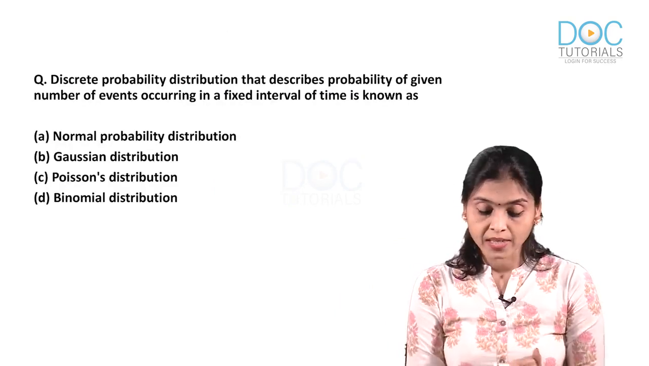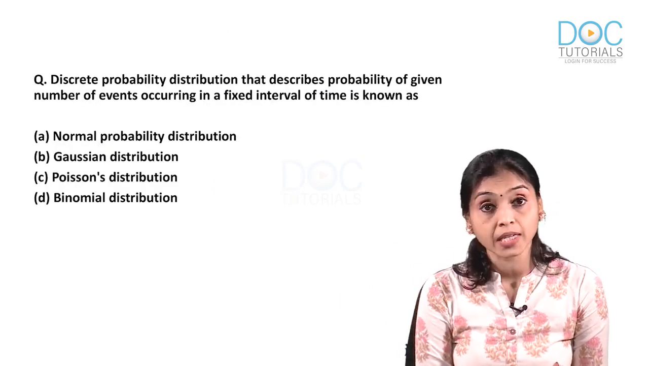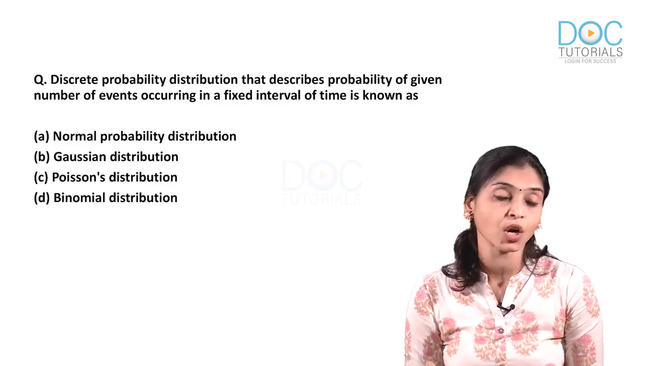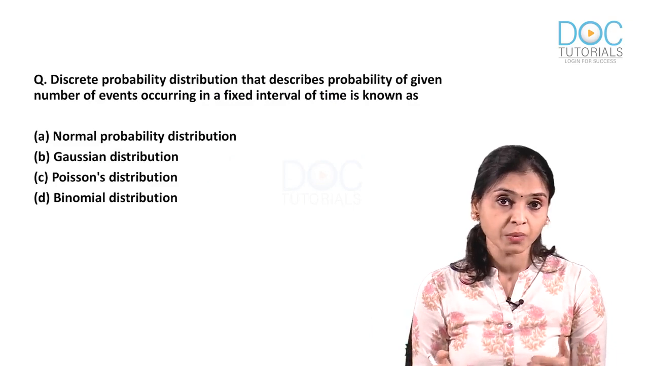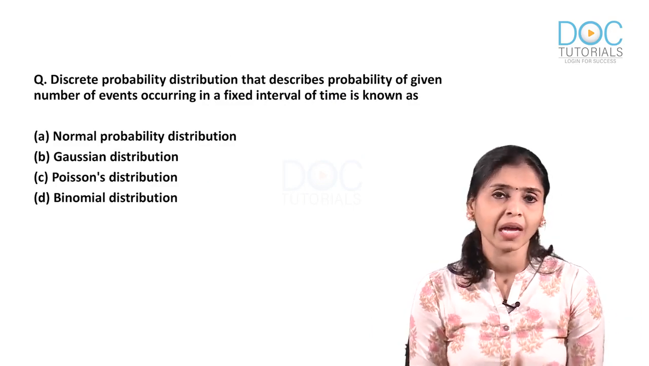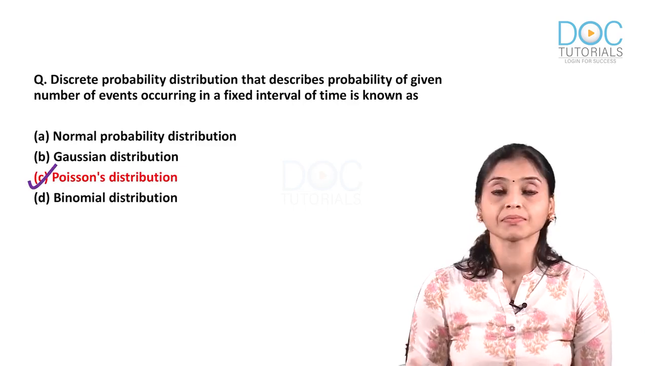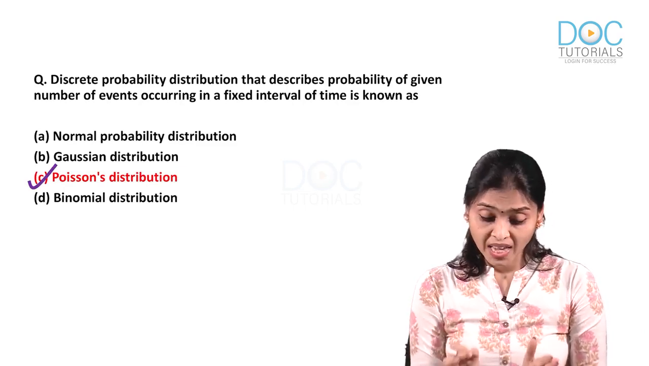Next question is from statistics. Discrete probability distribution that describes probability of a given number of events occurring in a fixed interval of time is known as. This is a repeat question which came many times. Same question came and the answer was always Poisson distribution. Okay. Now, what is A, B and D?